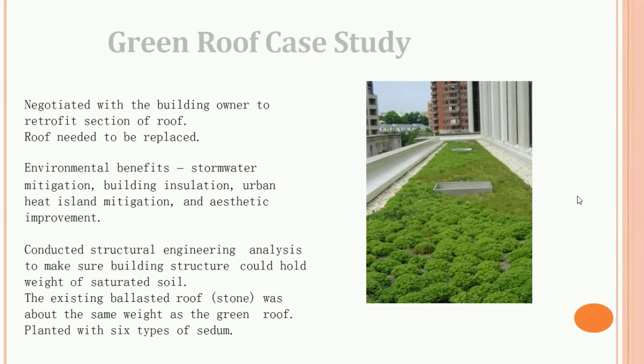So this is one case study which I have added here, the green roof, how it looks and how it was actually made. We negotiated with the building owner for the retrofit selection of the roof. The roof needed to be replaced, with environmental benefits. A structural engineer analysis was conducted to make sure the building structure could hold the weight of the saturated soil. The existing ballast roof, like stone, was about the same weight as the green roof planted with six types of sedum.